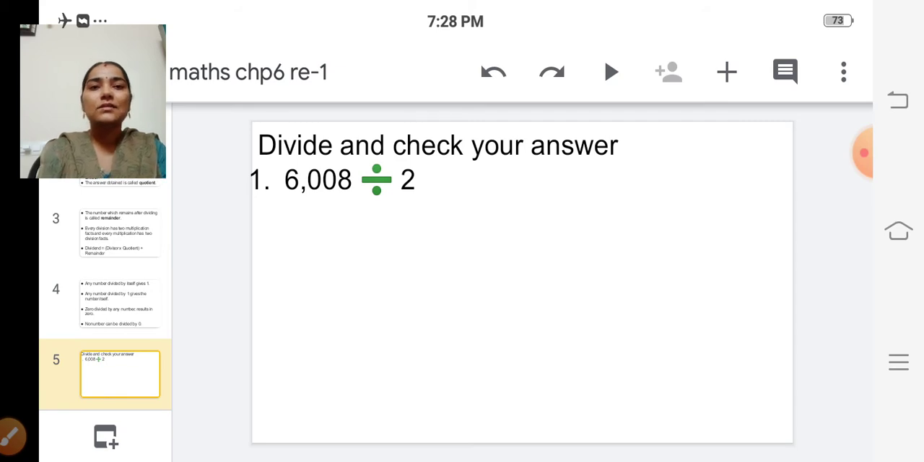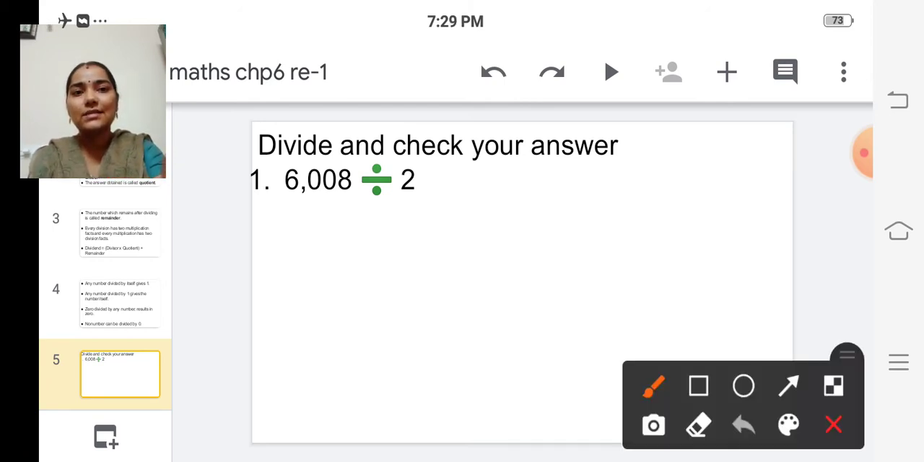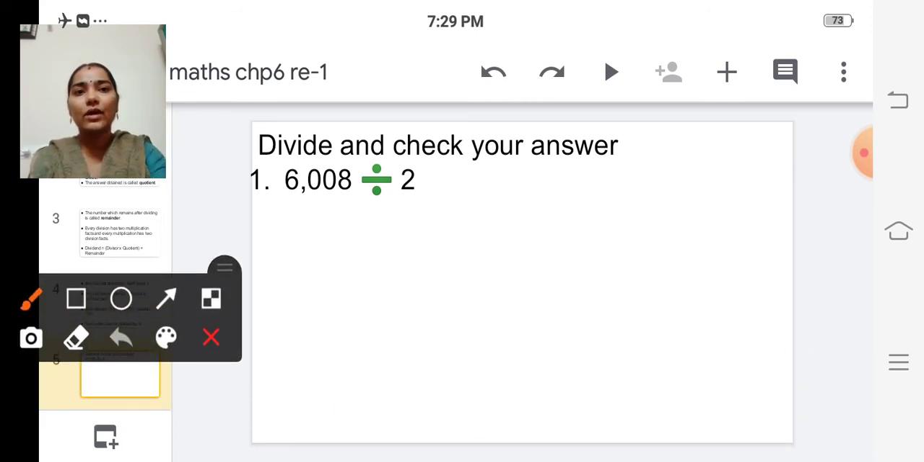Okay children, see the first one: divide and check your answer. First we will do the division and then we have to check the answer. How to check? Just now we have seen dividend is equal to divisor into quotient plus remainder. So using that we are going to check our division. First one is 6008 divided by 2.